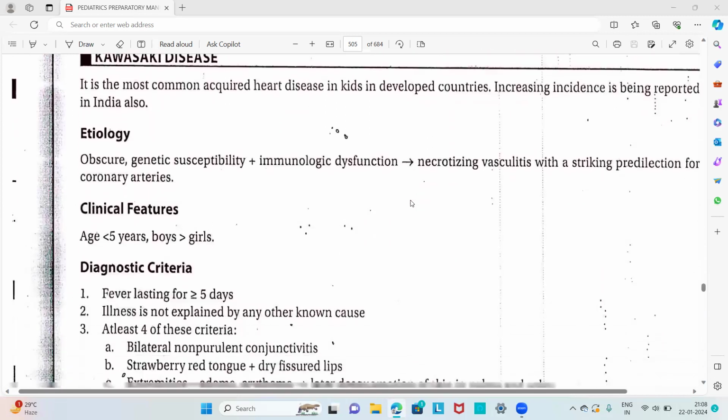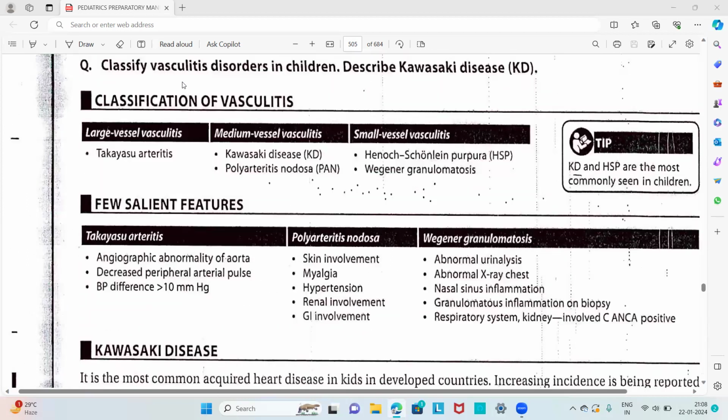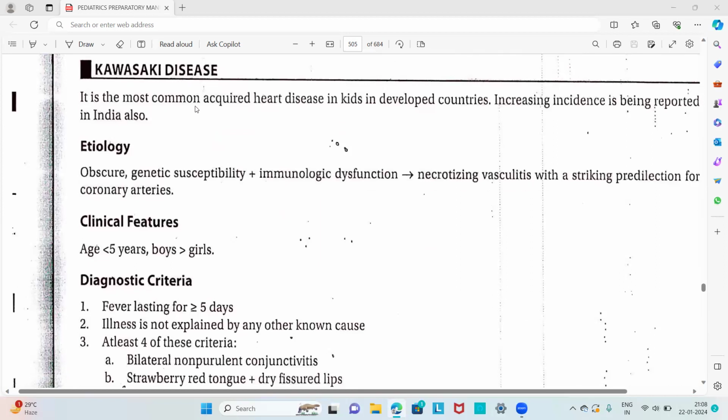Now Kawasaki disease in detail. It is the most common acquired heart disease in kids in developed countries. Increasing incidence is being reported in India also. Kawasaki disease is a medium vessel vasculitis, and it is the most common acquired heart disease in kids.